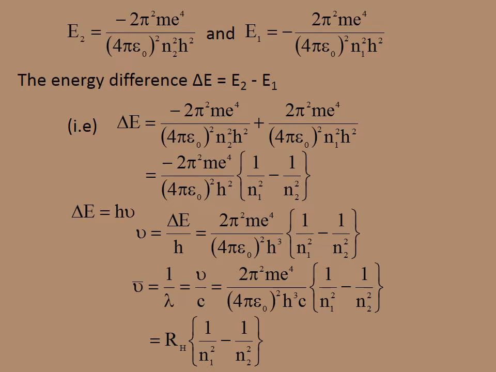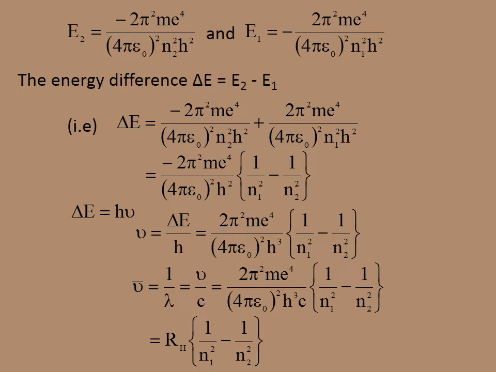The energy E2 will be equal to minus 2 pi square m e power 4 divided by (4 pi epsilon 0) n2 square h square, and E1 will be equal to minus 2 pi square m e power 4 divided by (4 pi epsilon 0) n1 square h square. You subtract them, and finally you will get the expression delta E equal to h nu, and nu bar will be equal to 1 by lambda, which equals nu by c, and which will be equal to 2 pi square m e power 4 divided by (4 pi epsilon 0) square h cube c into (1 by n1 square minus 1 by n2 square).